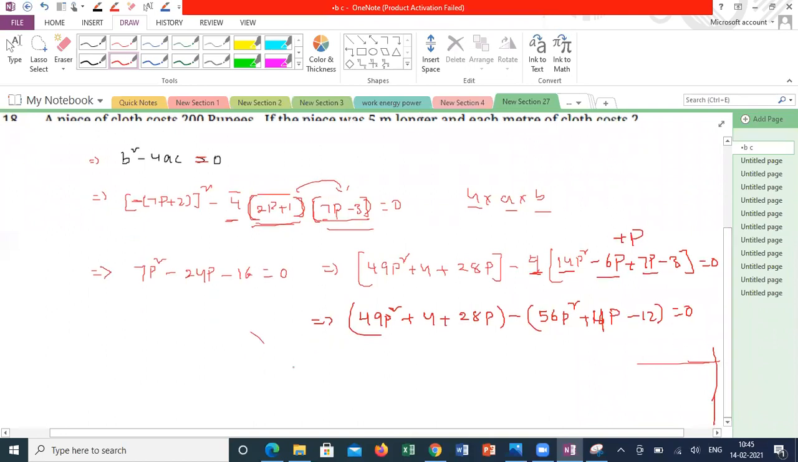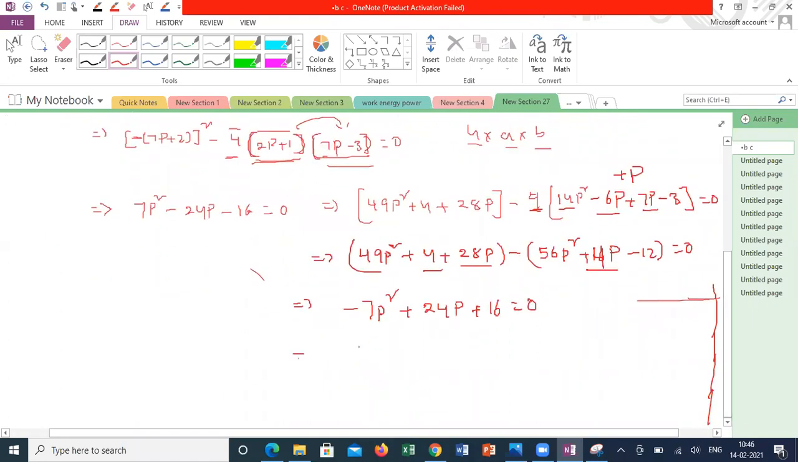So what you will get? 49p square minus 56p square is minus 7p square, 28p minus 4p is plus 24p, minus of minus 12 plus 16 is equal to 0. So this will be the final equation we got in p: 7p square minus 24p minus 16 is equal to 0.